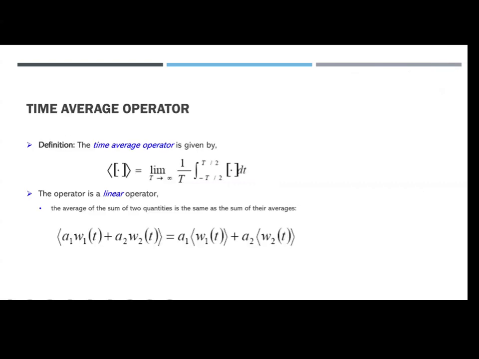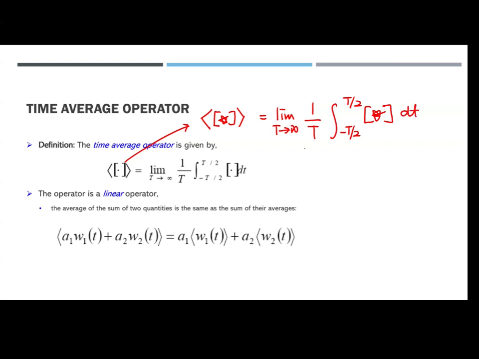Okay. So there are a lot of functions and operators, but the time average operator is very important. This is the notation right there: the limit as T goes to infinity of 1/T times the integral from minus T/2 to T/2. So it gives the function's average in time. This is the integral, the average value as T goes to infinity. This is the time average operator.